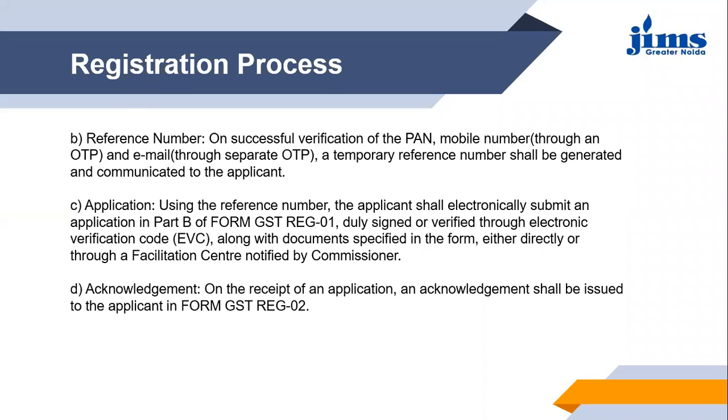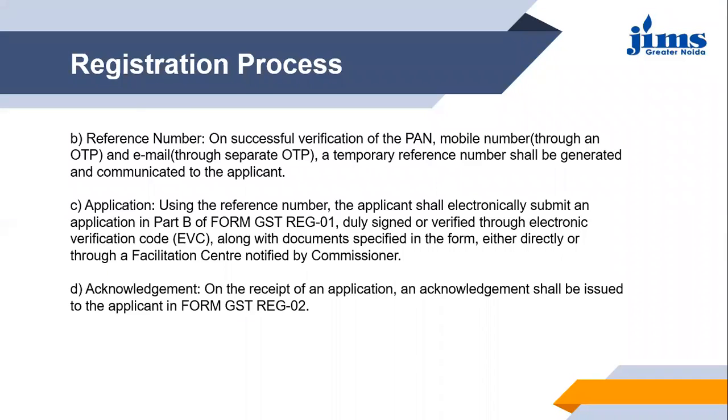The temporary reference number is the reference number given to your application, and once the application is finalized, you will be allotted the GSTIN. Till the final registration number is allotted, this temporary reference number will be your identification or application number, and accordingly the communication will be done with the applicant with this reference number only.